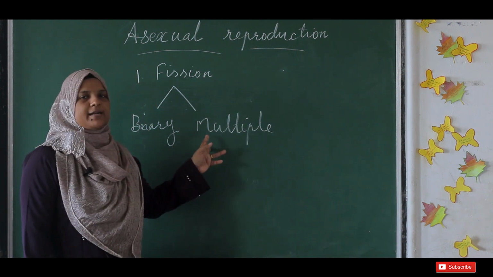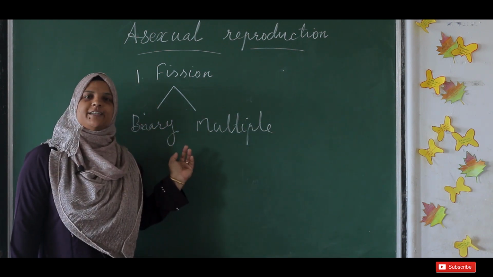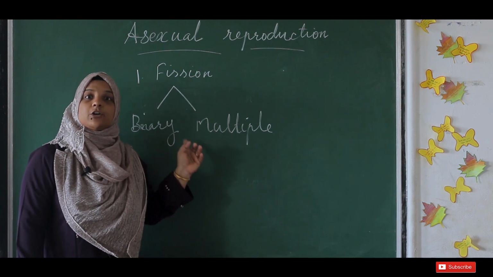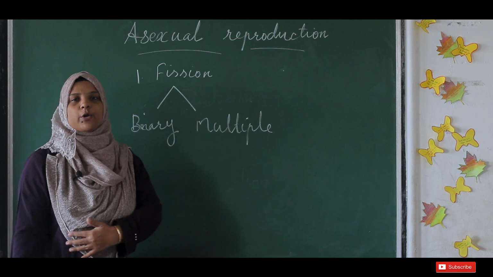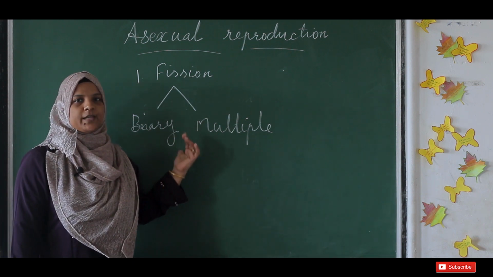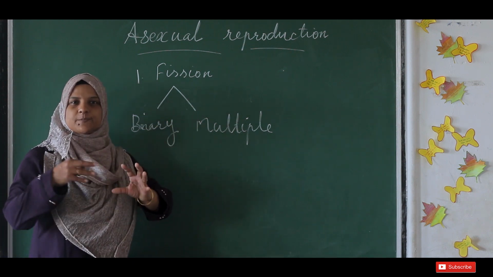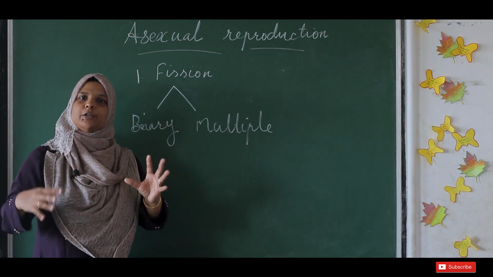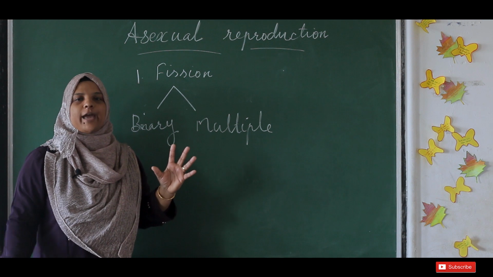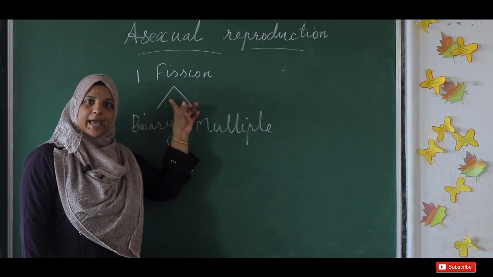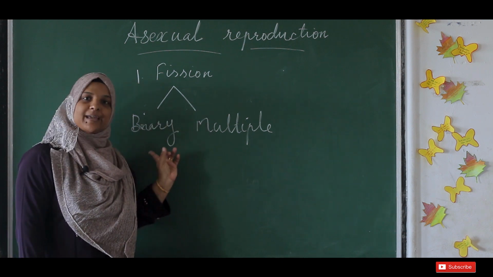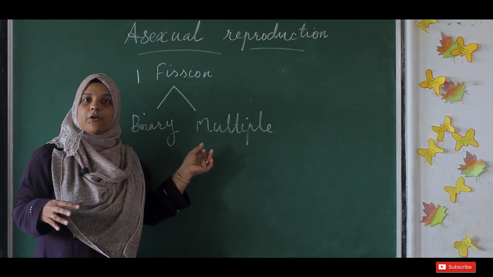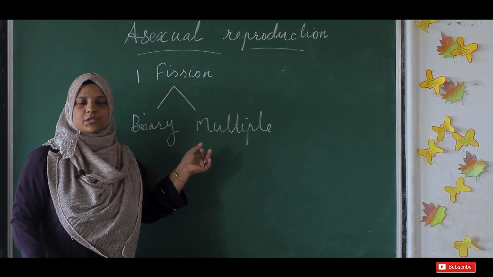Binary and multiple. From the name itself, it is very clear. This division depends on the number of new organisms produced. Fission means just splitting up of a parent organism into one or more new organisms. So fission can be divided into two, binary and multiple, depending on the number of new organisms produced.